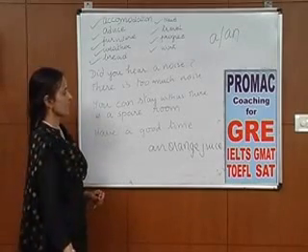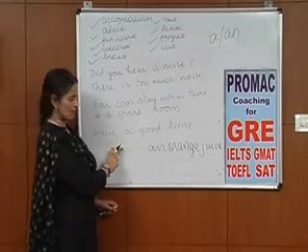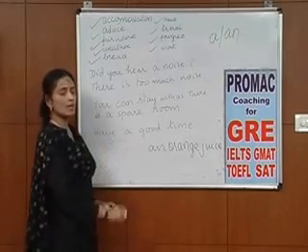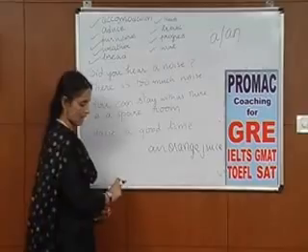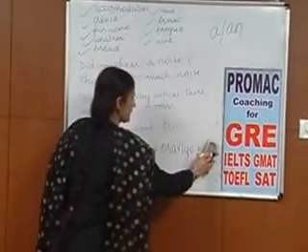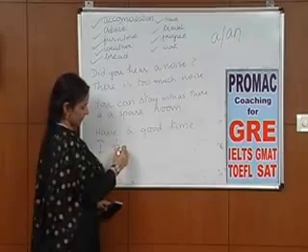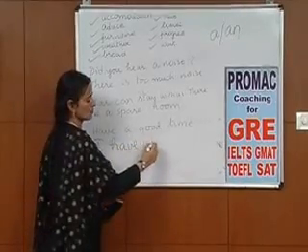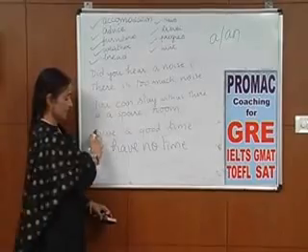Now say for example, if you take a look at this sentence, have a good time. Now say for example, we compare this sentence with I have no time. I have a good time.